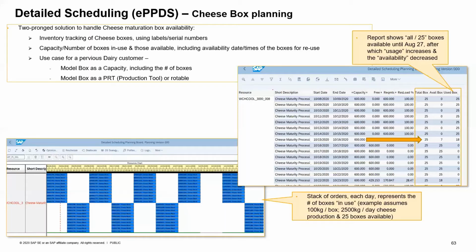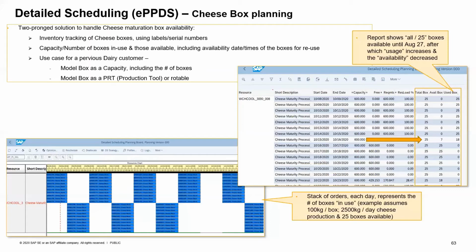As you see, as the demand drops off somewhere 7 or 8 days down the line, there is no order seen in the system. And then when the demand picks back up, you see the orders coming back on the detailed scheduling planning board. So this is a very simple depiction of what we can achieve in the PPDS system for this particular requirement.